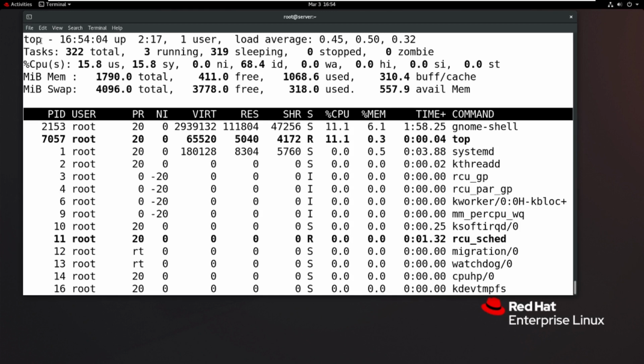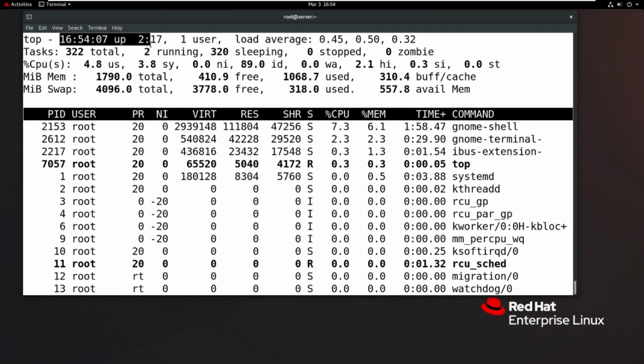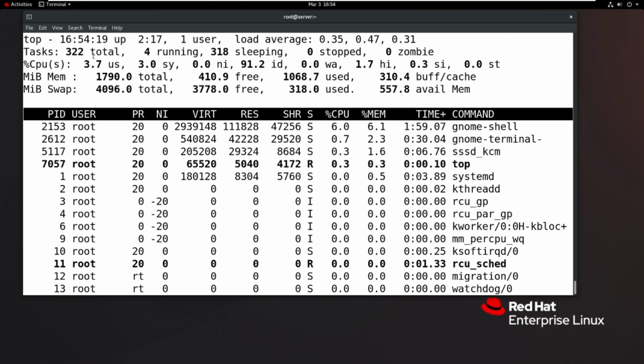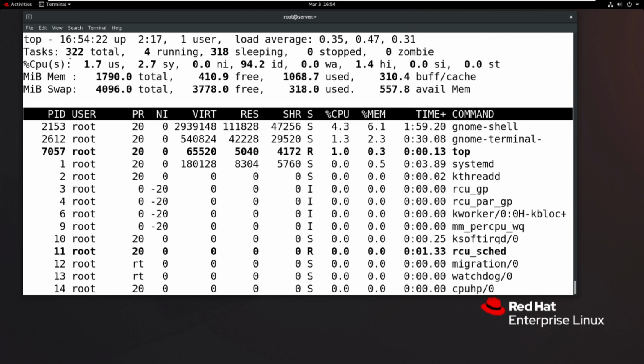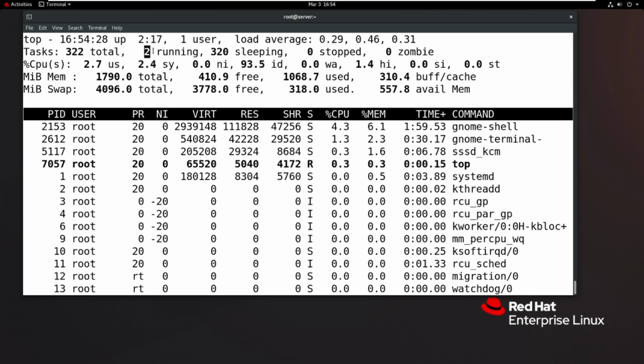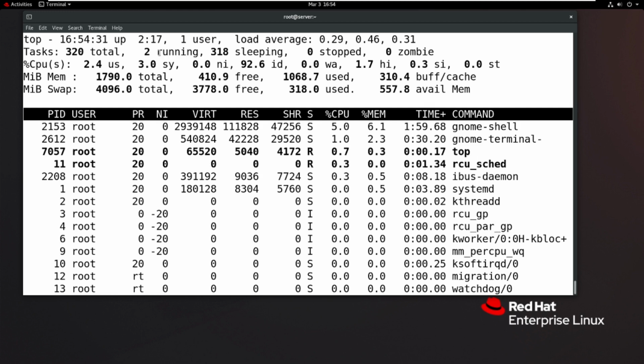See, the first line shows how long the server is up and running, how many users are connected, and what the load average of the server is. This is the first important line. And now, what are the tasks in Linux? Overall 322 processes. Out of 322, three or four or two are in running state.